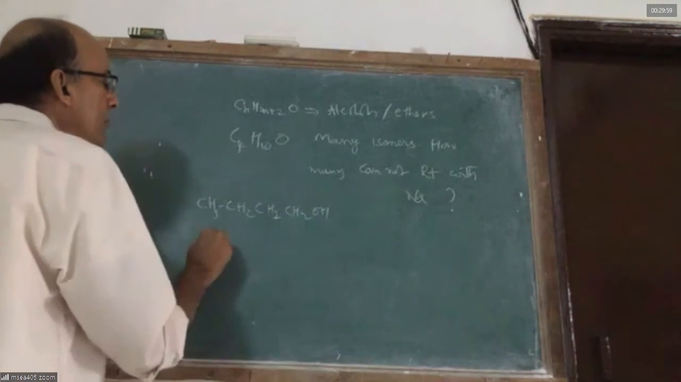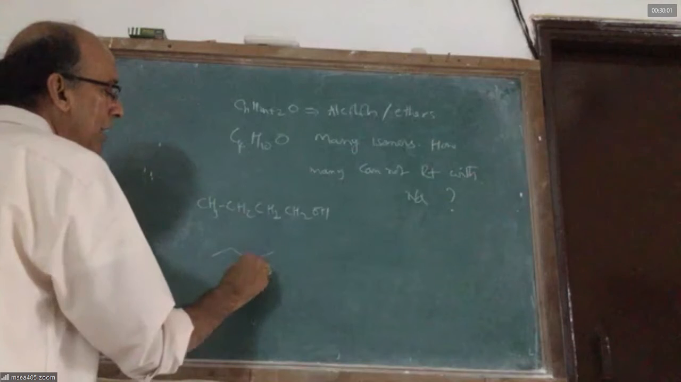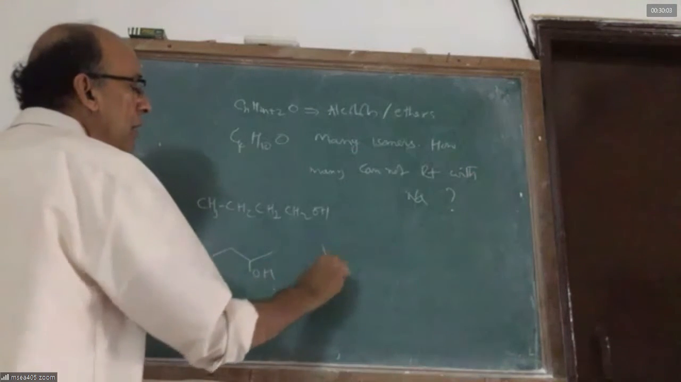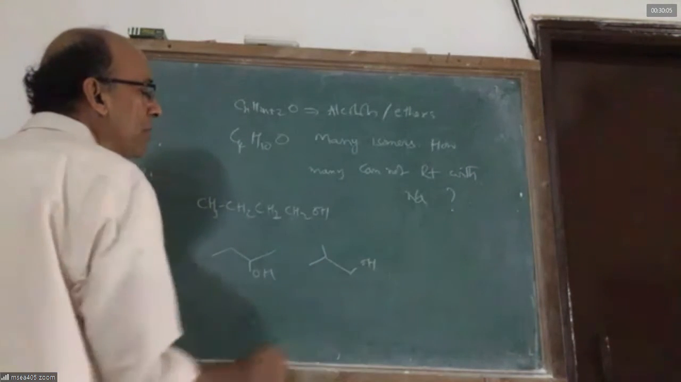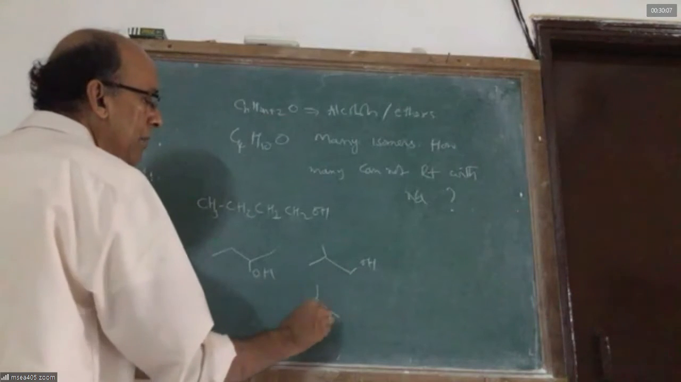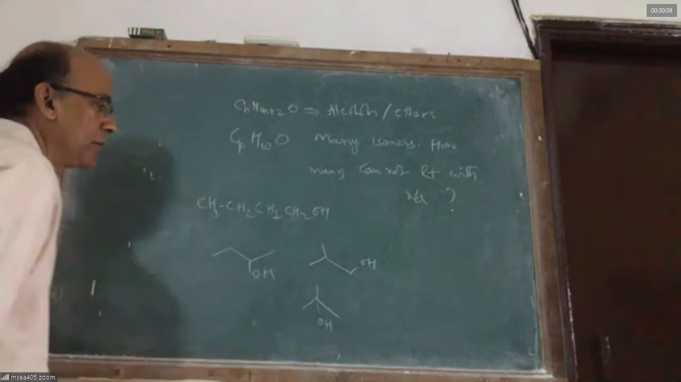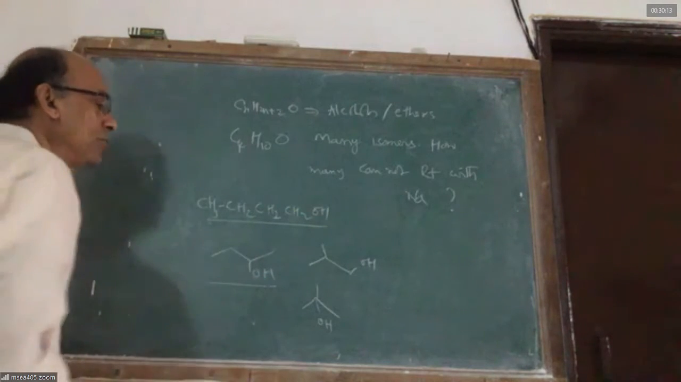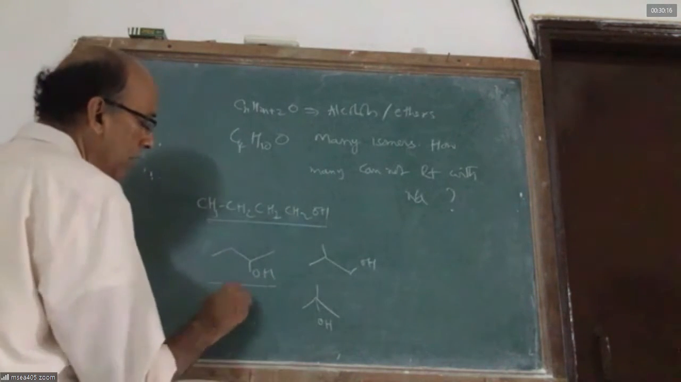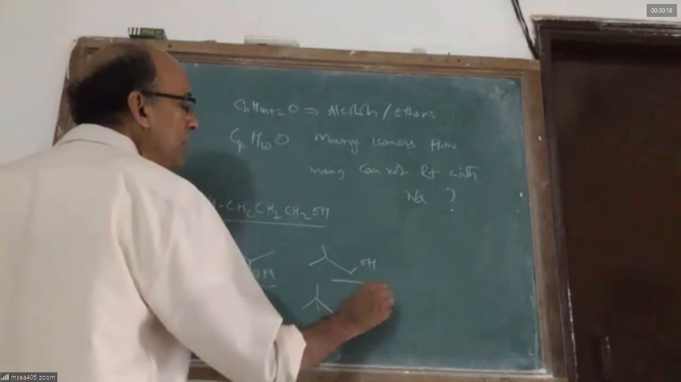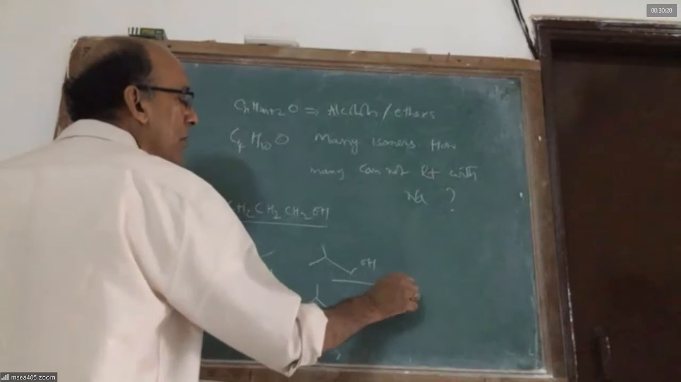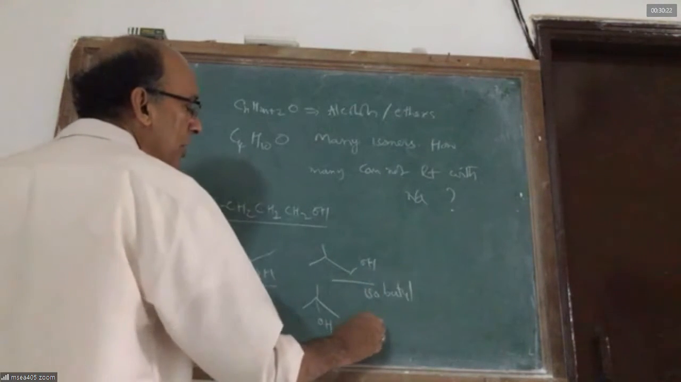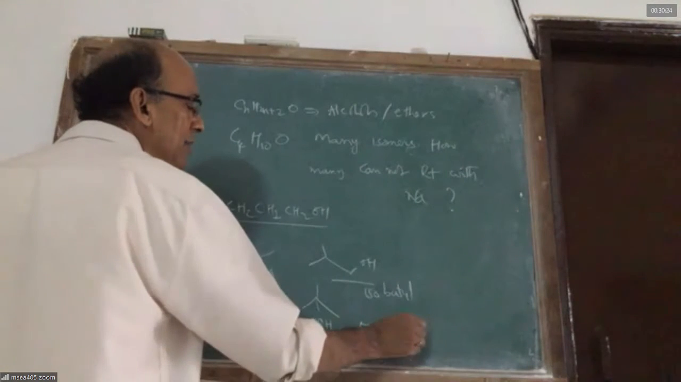CH3CH2CH2OH, 1-butanol. It can be like 2-butanol. It can be like 2-methyl-1-propanol. It can be like 2-methyl-2-propanol. It is called n-butyl alcohol. It is called secondary butyl alcohol. It is called isobutyl alcohol. It is called tertiary butyl alcohol. You know these names, sir?